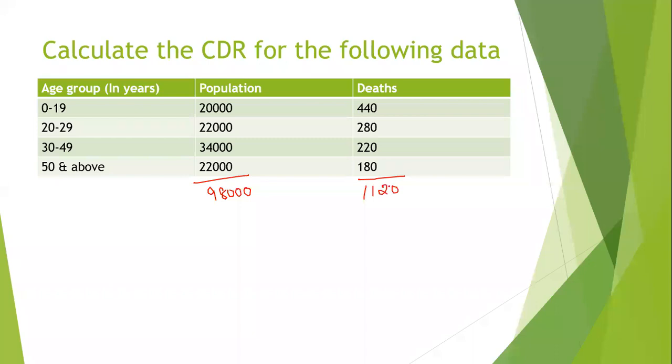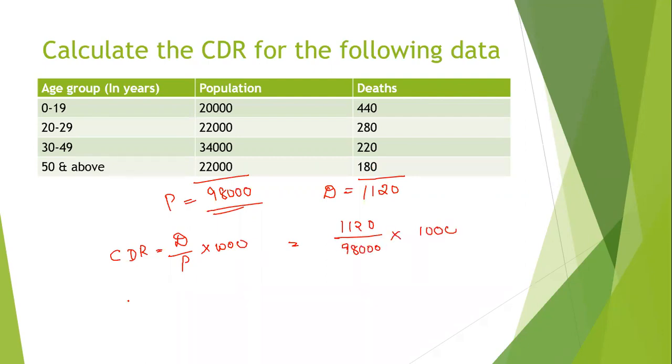1120. Okay, the total of death is 1120. So we have got the total of population, that is P, and the total of death. What we have to do? Apply the formula: death divided by population into 1000. That is nothing but 1120 divided by 98. So first calculate and give me the answer. 1000.